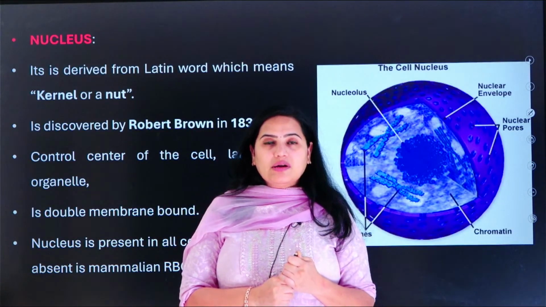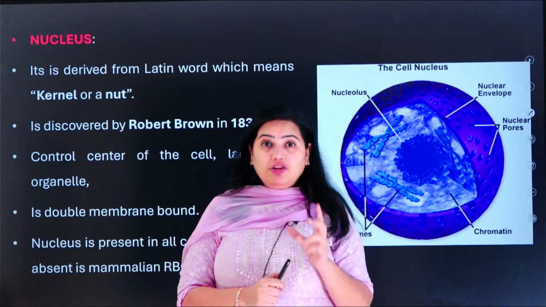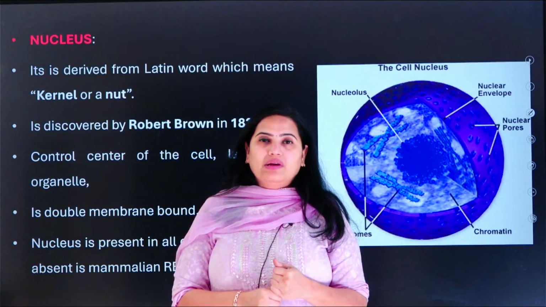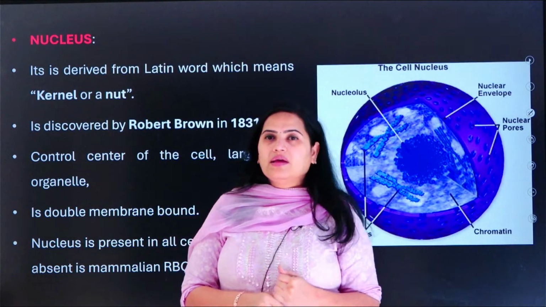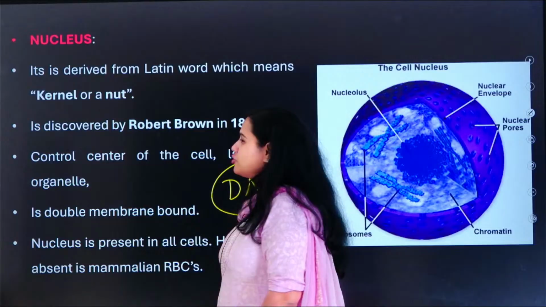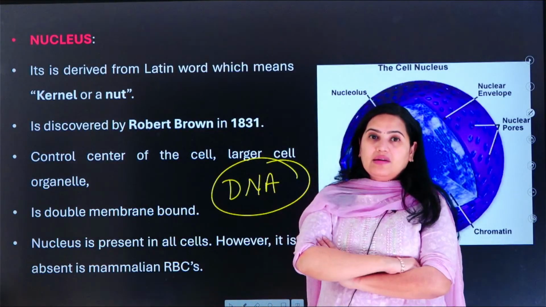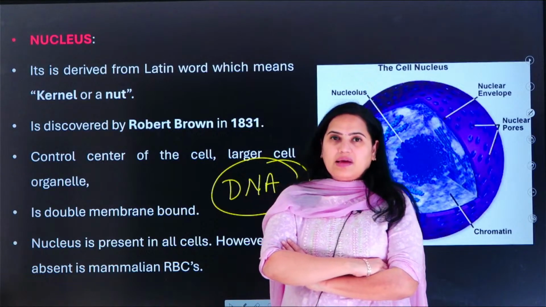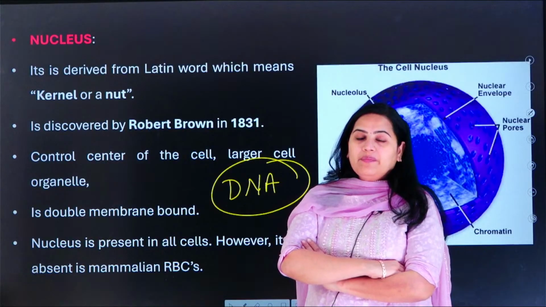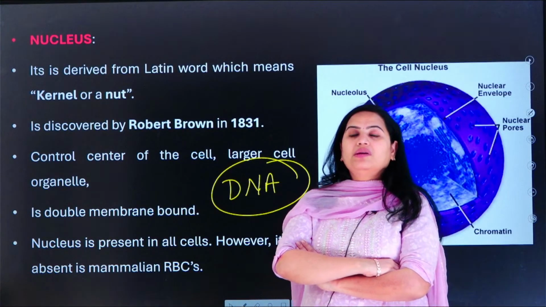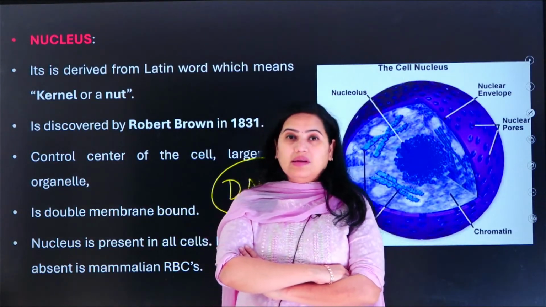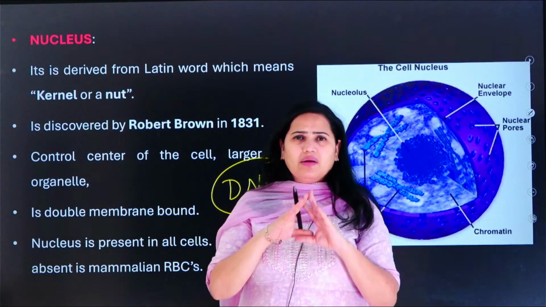Nucleus is considered as the brain of the cell, and it is a larger unit or a larger organelle in the entire cell, and your nucleus consists of a very important thing that is called as deoxyribose nucleic acid, which is considered as DNA in short, okay, which is the basic inheritance which happens in the human beings as well as animals, in various plants as well. Okay, DNA के बारे में पढ़ेंगे. So DNA and how this DNA is replicated, how this DNA is transcribed and translated, and how this DNA undergoes the cell division में. सेल डिवीजन में बाकी के चीज़ के बारे में हम बिल्कुल नहीं पढ़ेंगे.